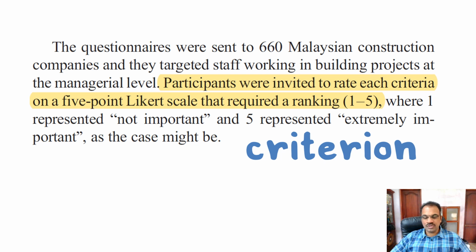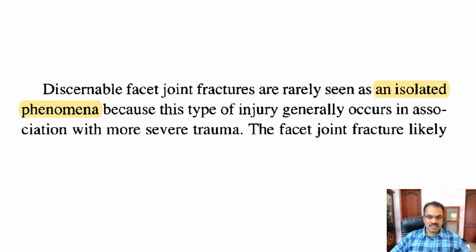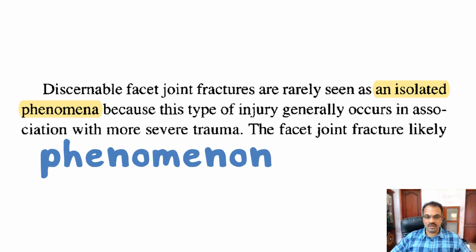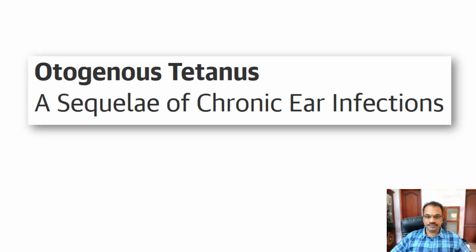Many people use these two terms interchangeably, leading to errors and confusion for the reader. Another one: joint fractures are rarely seen as an isolated phenomena. Again they have used because, not since, so they have got it right there. But "an isolated phenomena": they are talking about a single thing, so they should have used the singular form, which is phenomenon, not phenomena. This error all of you should avoid.